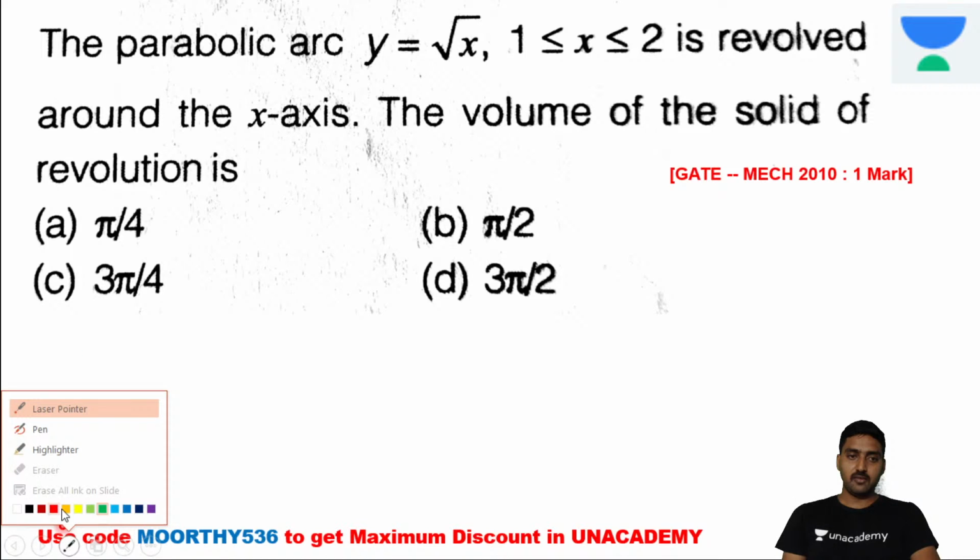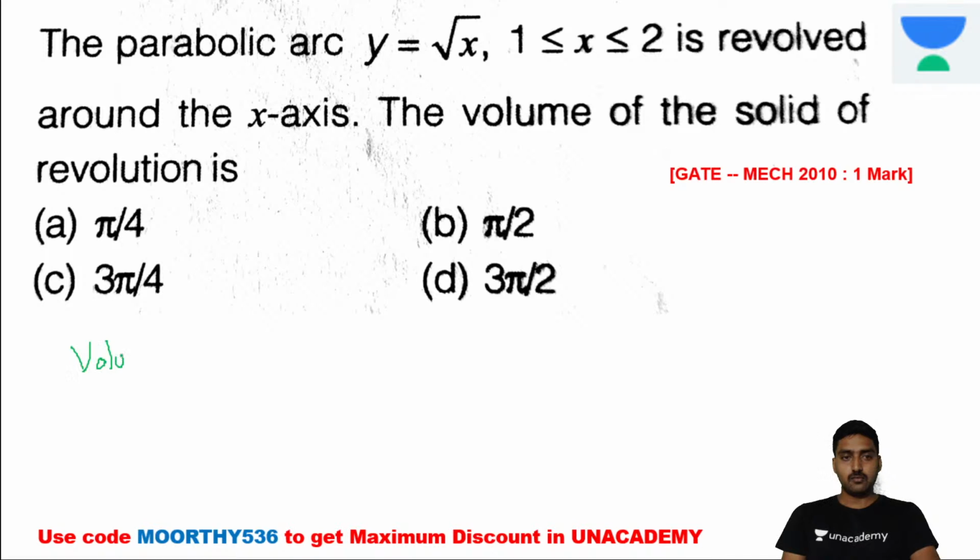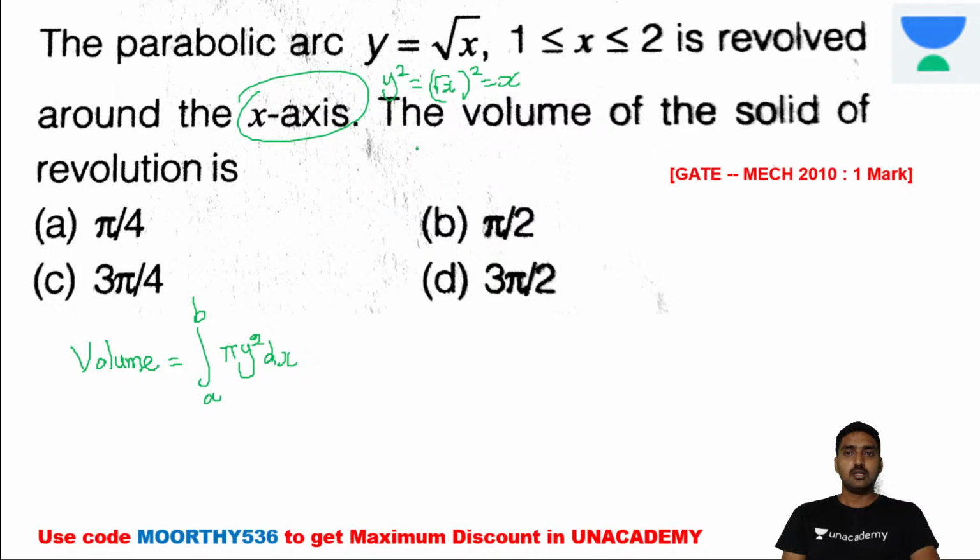Listen. Now the formula for the volume. We are revolving about the x-axis, so the value is a to b pi into y square into dx. With respect to dx we need to do. So what is the value of y square here? y square is equal to root of x the whole square, which is x. The limit varies from 1 to 2. Now substitute the limit, 1 to 2 pi into x into dx.